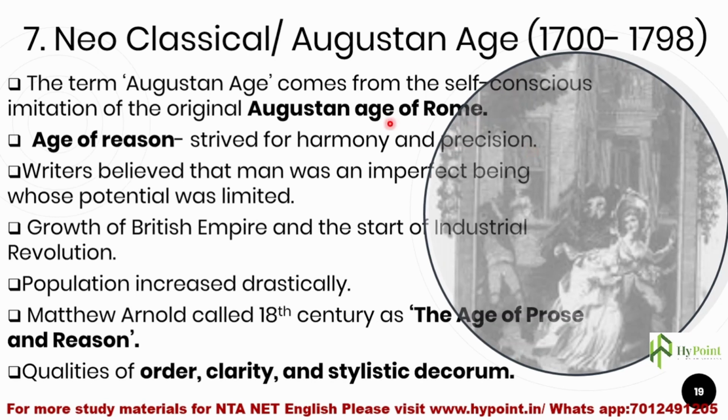So the writers of this age believed that man was an imperfect being whose potential was very limited. It's not that they considered man as a super being, but neoclassical writers believed that man was an imperfect being, and human potential was limited. Such a vein of belief we could see throughout the works of the authors of this particular age.